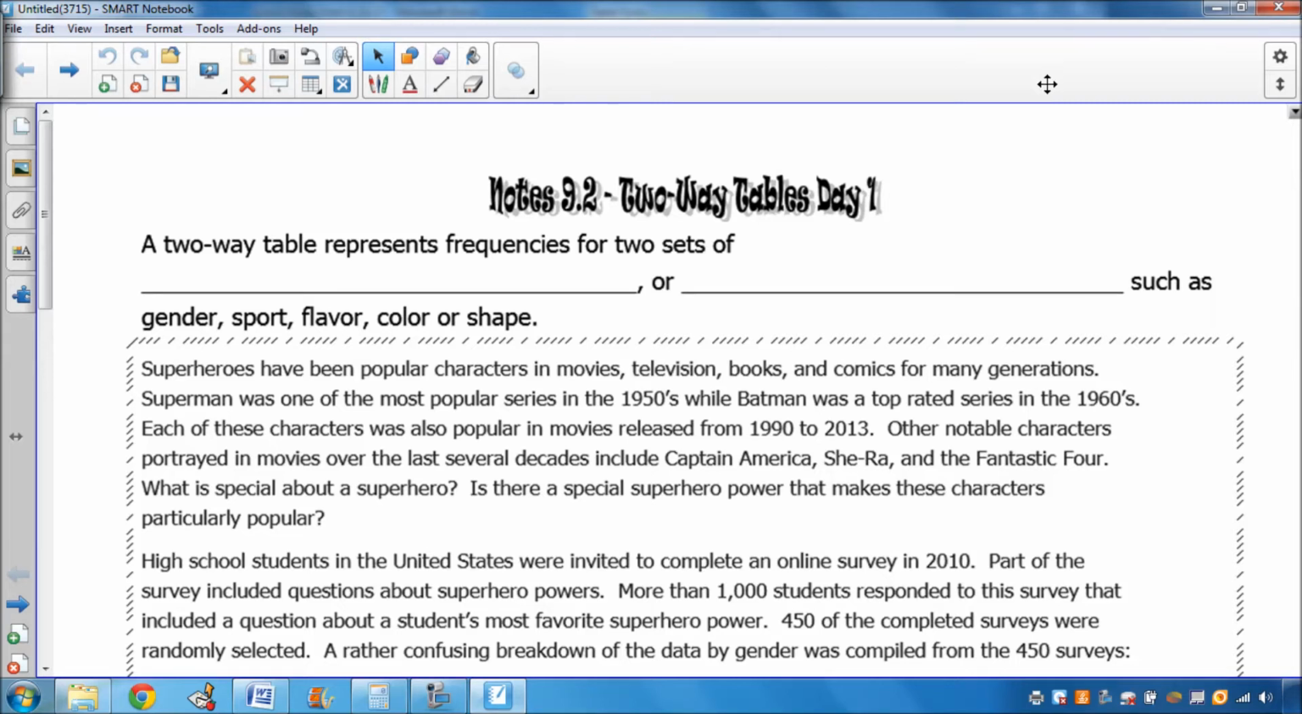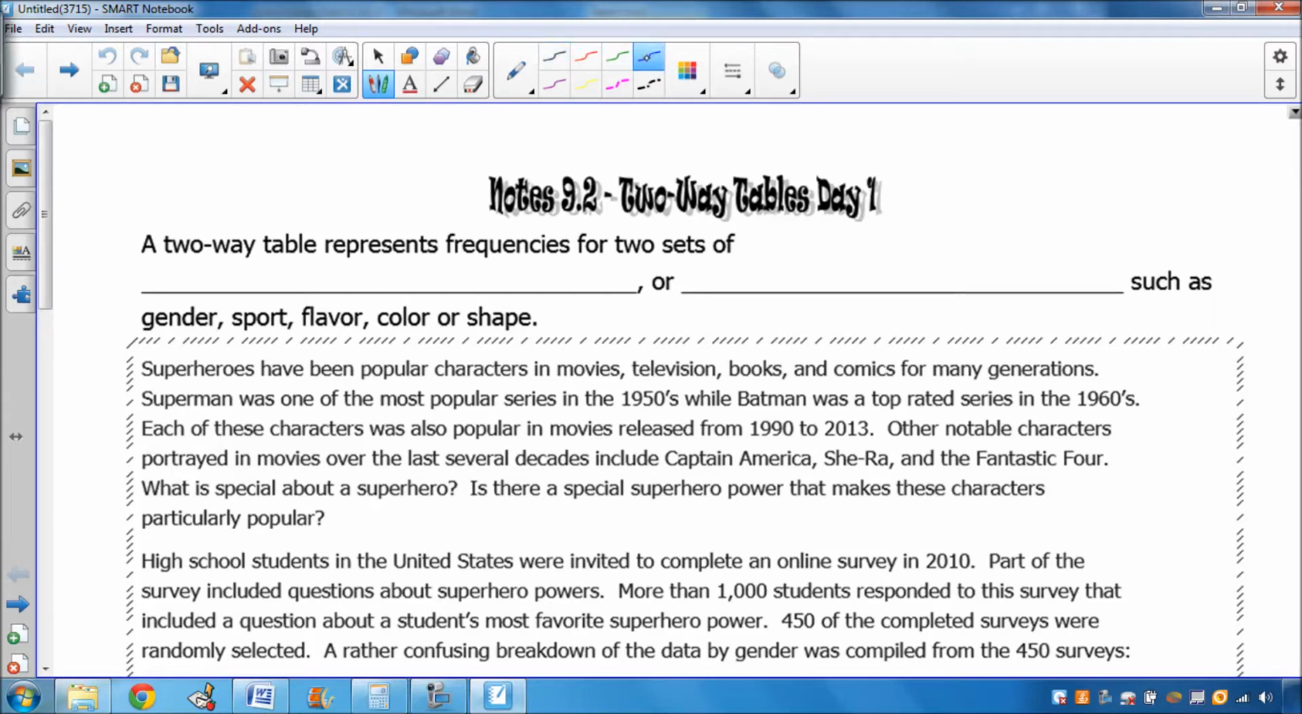All right, ladies and gentlemen, we are taking a look at Notes 9.2, which is on our first of 2 days of discussing two-way tables. So let's see what it says. The two-way table represents frequencies for two sets of blank or blank, such as gender, sport, flavor, color, or shape. So remember we talked about the fact that gender, sport, flavor, color, or shape are all examples of qualitative or categorical data because they are data values that are written as descriptions as opposed to numbers.